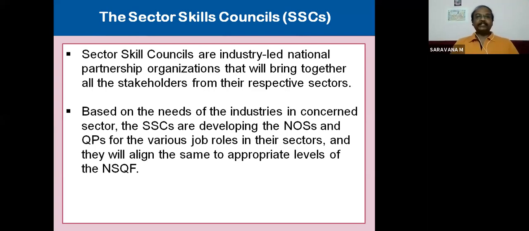So based on the needs of the industry in the concerned sector, sector skill councils develop national occupational standards and qualification packs. These sector skill councils are industry representatives and government representatives, state government and central government representatives, and they will align the same to the appropriate levels of NSQF. So I hope you have got good knowledge about sector skill councils.